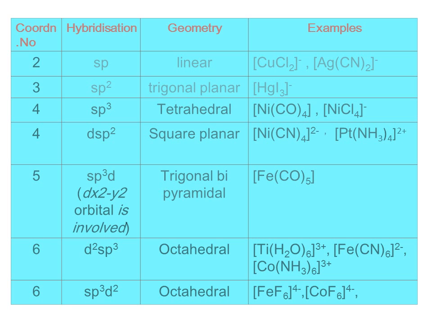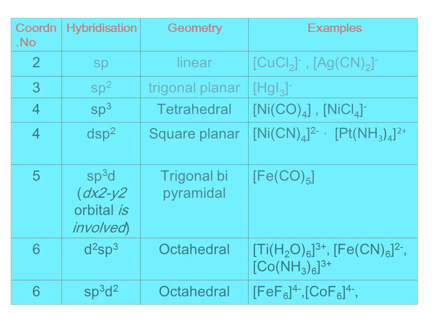If 5 is the coordination number, the hybridization will be sp3d, in which case the dx square minus y square orbital is involved. That is the last orbital. If the hybridization is sp3d, then the shape is trigonal bipyramidal.